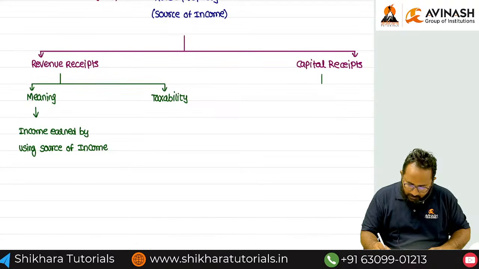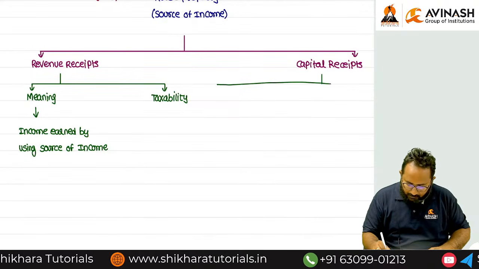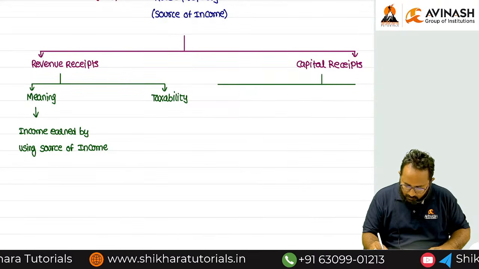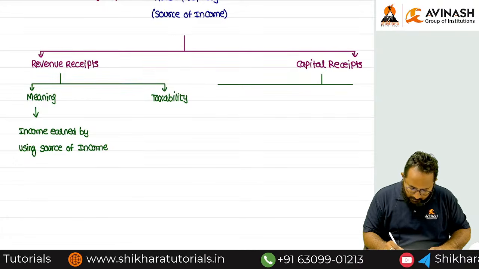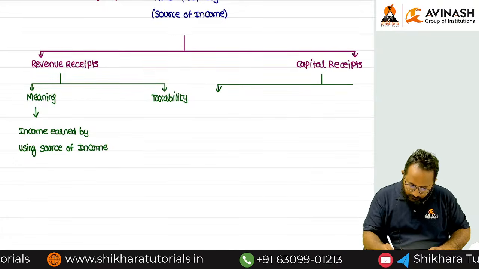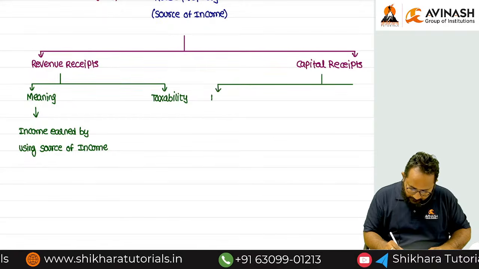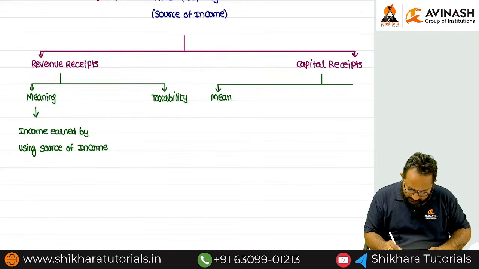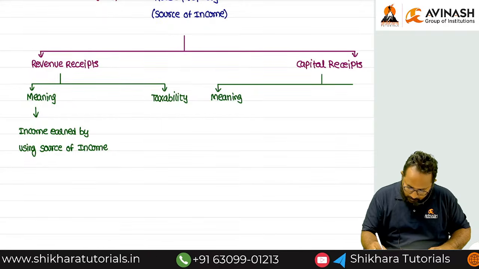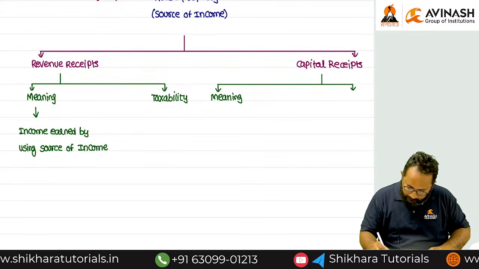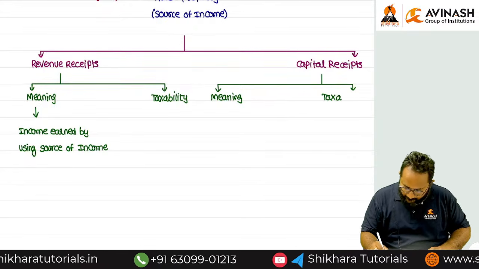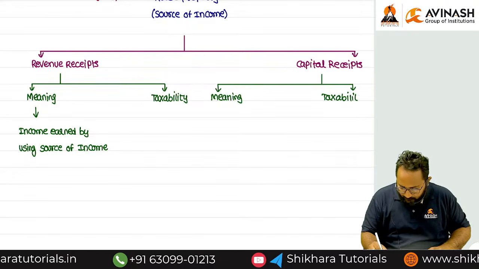So now I will tell you the meaning of the next one. We can discuss the meaning of capital receipt first, then after we can discuss the taxability in both cases separately. Shall we?